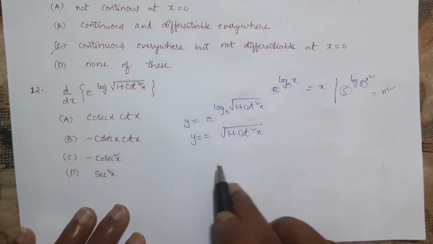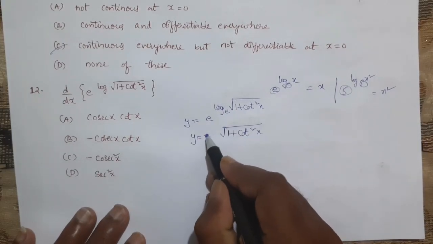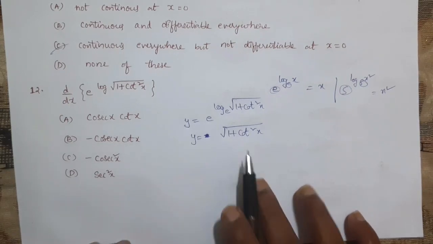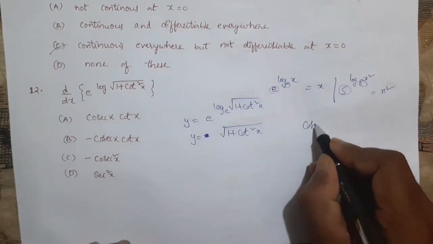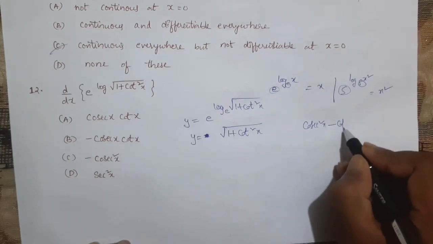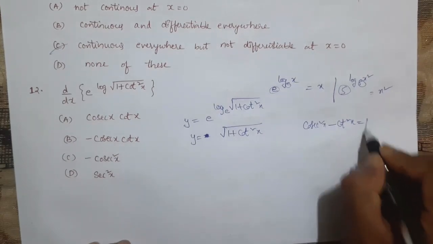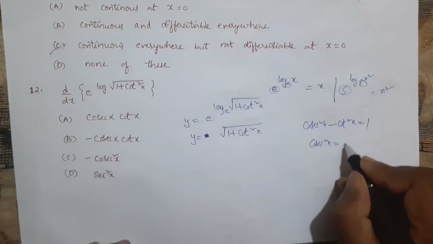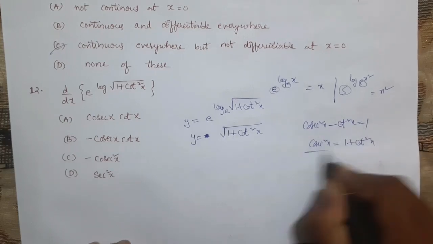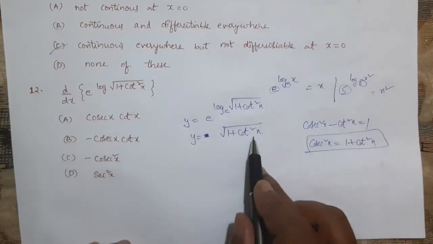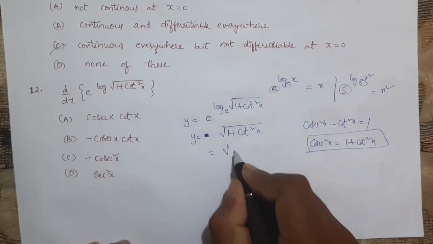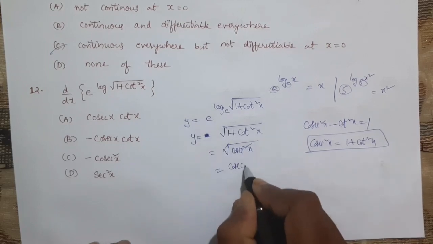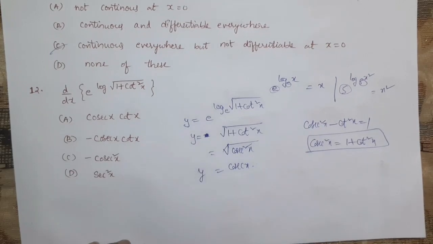But here don't try to find the derivative, it will become complicated, but think how we can solve this. We have an identity: cosecant square x minus cot square x is equal to 1, right? That means cosecant square x will become 1 plus cot square x. So in the place of 1 plus cot square x, we can substitute cosecant square x. Square and root cancel, so it will become only cosecant x, which is equal to y.